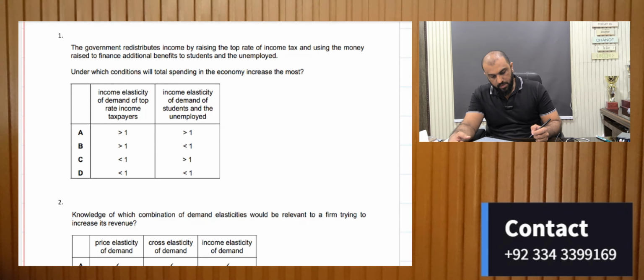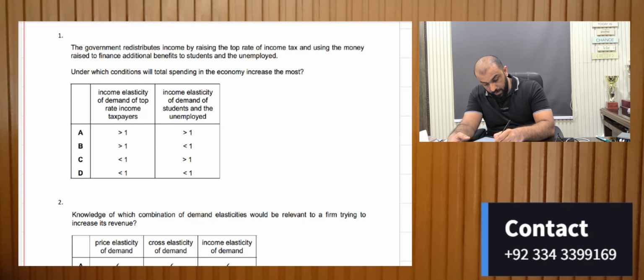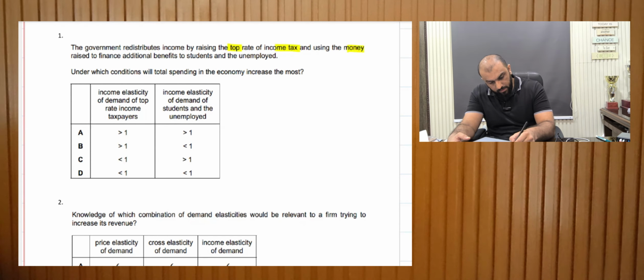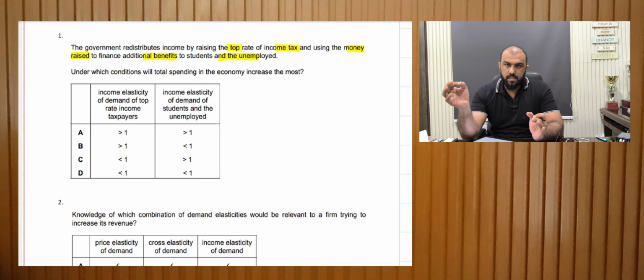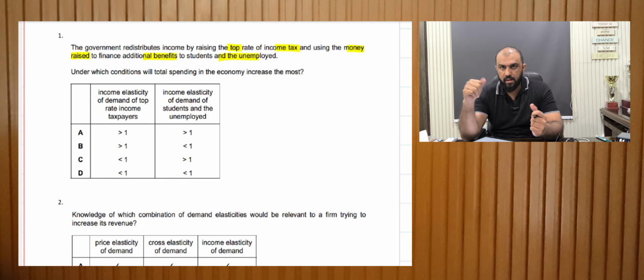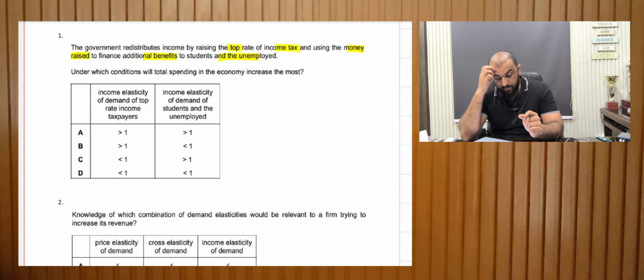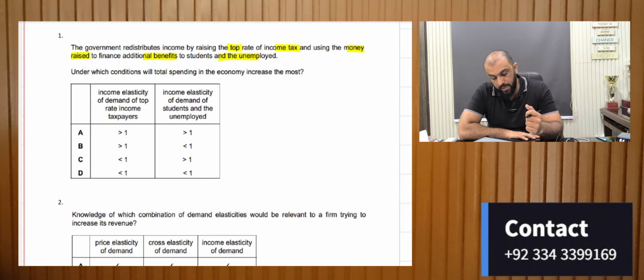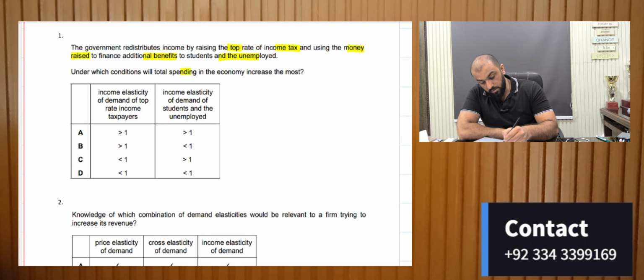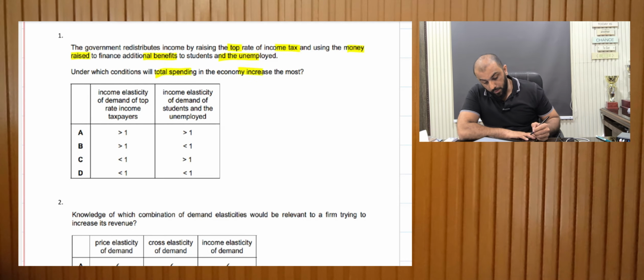The government redistributes income by raising the top rate income tax, using the money raised to finance additional benefits to students and unemployed. Under which condition would the total spending in the economy increase the most? So the question is stating that we are going to raise taxes for the rich salaried class, right? And we are going to give benefits to the students and unemployed. Under which circumstance would the total spending increase the most in the economy? So this is a good MCQ. Let's look at the options.